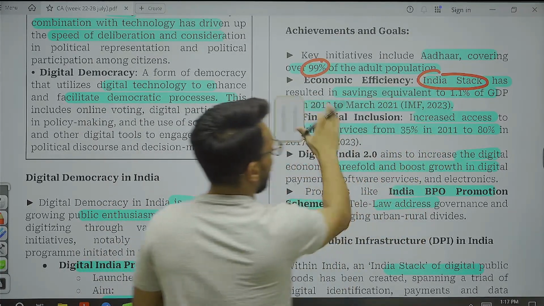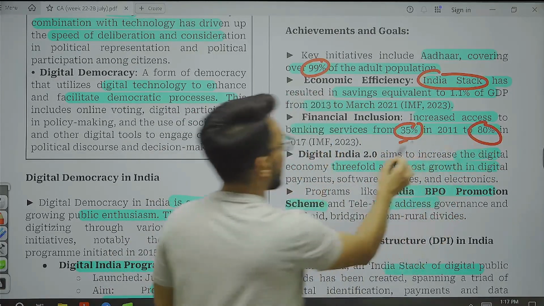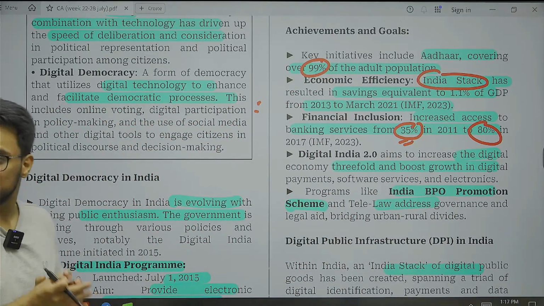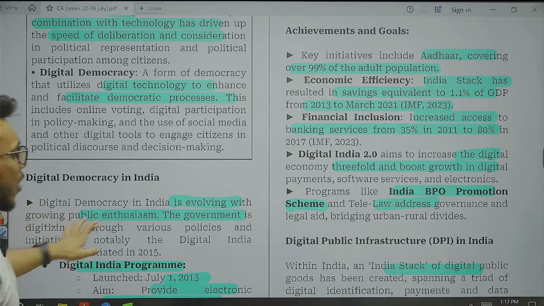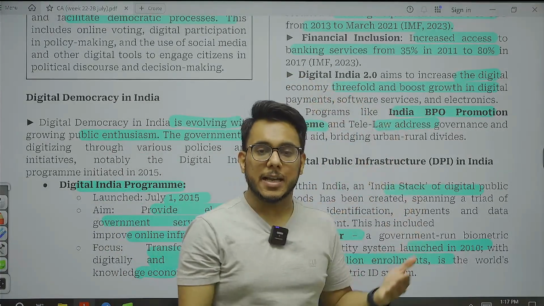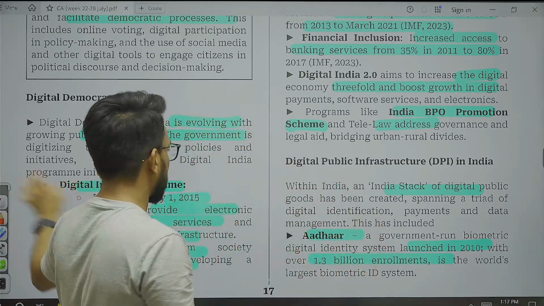Banking services have gone from 35% to 80% of people today, who have got financial inclusion. And here also the digital technologies have helped a lot. Now India is moving towards Digital India 2.0, where digital technologies will be used to boost up the economy.